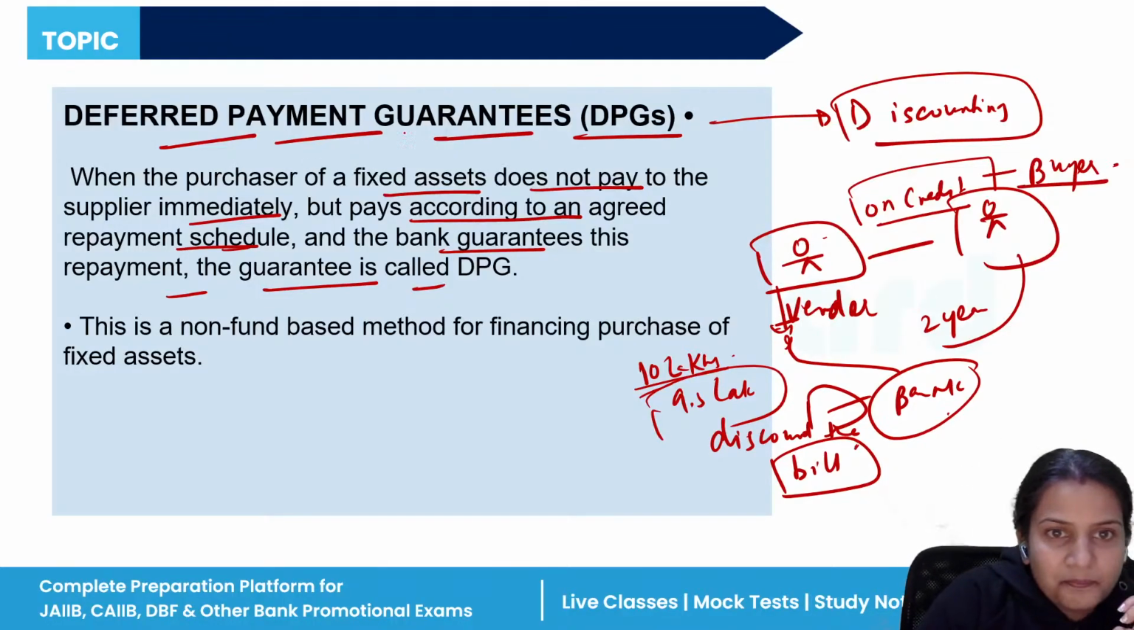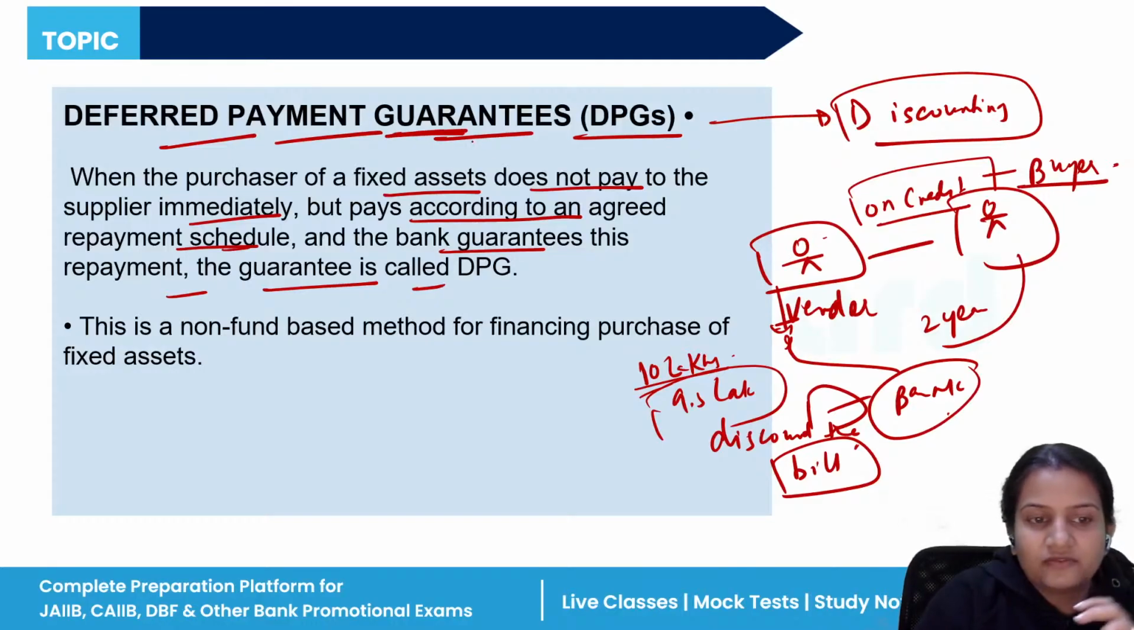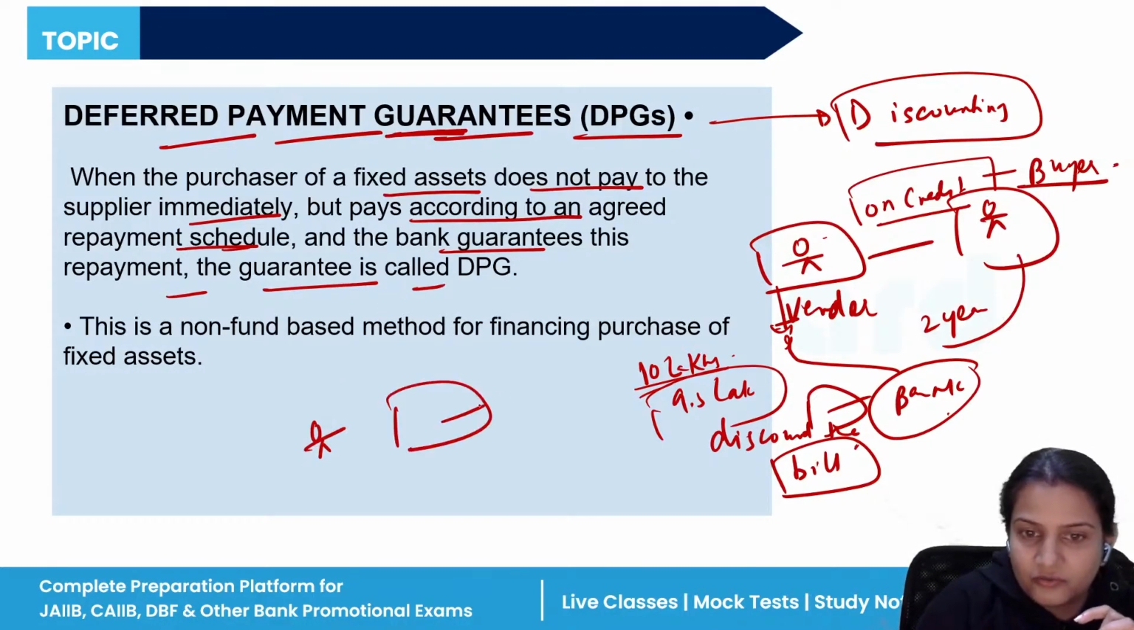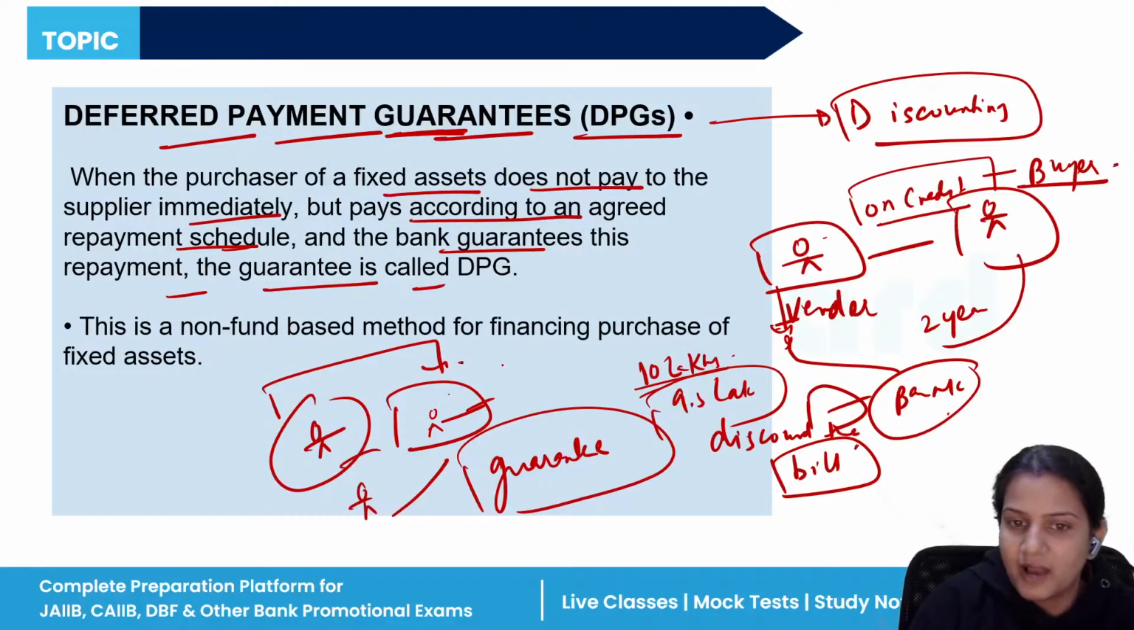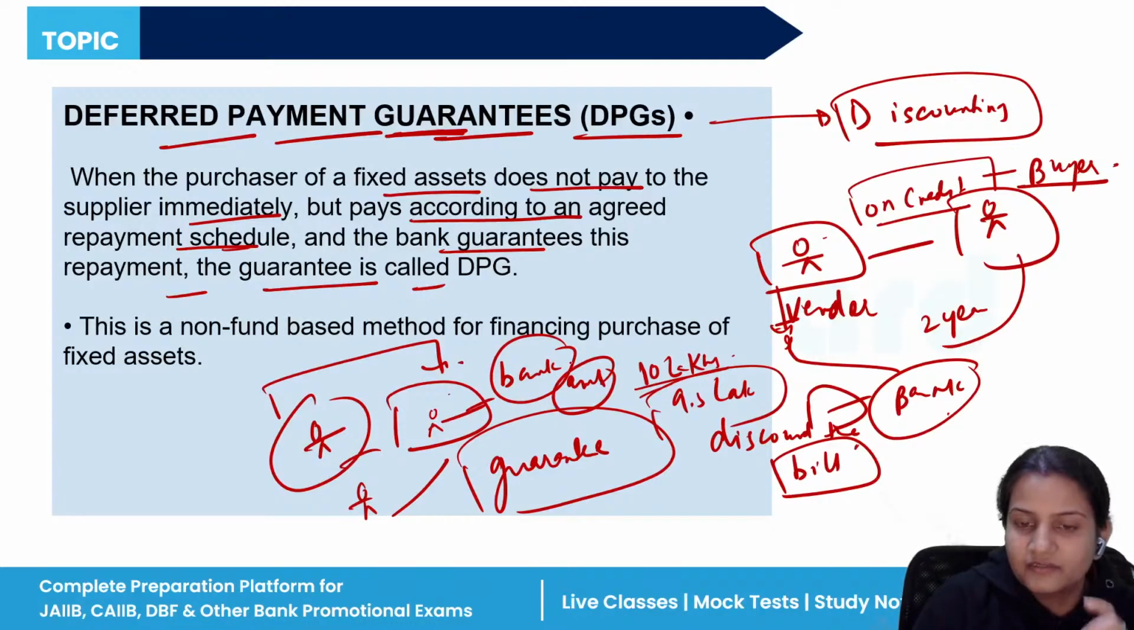Now, what is a deferred payment guarantee? A payment guarantee is where one person gives a guarantee to another person: if this person does not pay the money to you, then certainly I will pay the money to you. This is the guarantee given by one person to another person. And on behalf of that, the bank will sanction the amount.